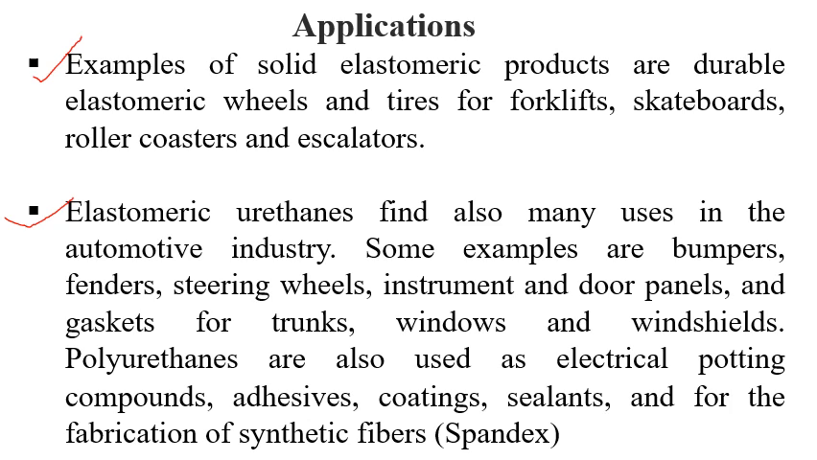Some of the examples are that it is used in bumpers, fenders, steering wheels, instrument and door panels, gaskets for trunks, windows and windshields. Polyurethanes are also used for electrical potting compounds, adhesives, coatings, sealants, and so many things. And yes, for the most important thing, it is also used for the fabrication of a synthetic fiber called spandex. Okay, that we are going to discuss in the next topic.